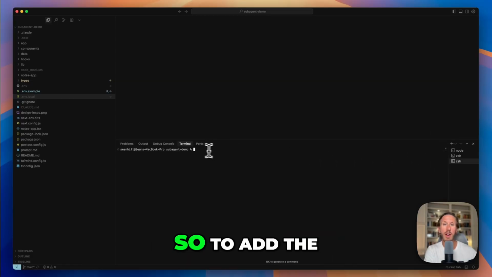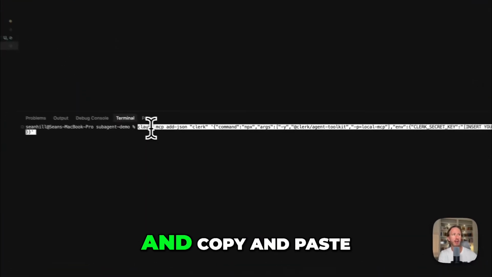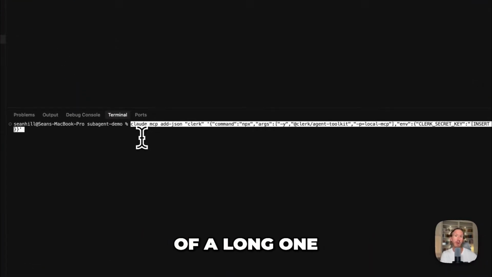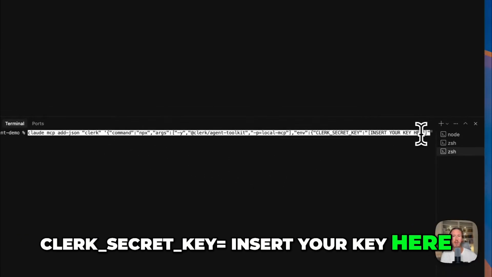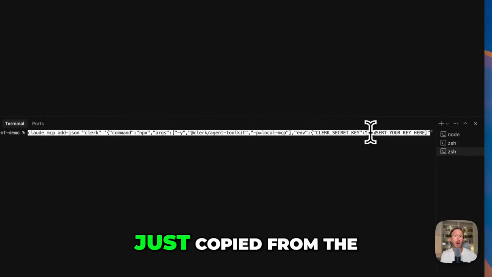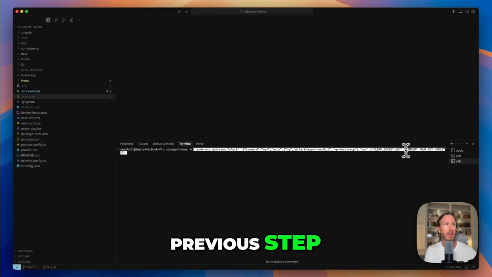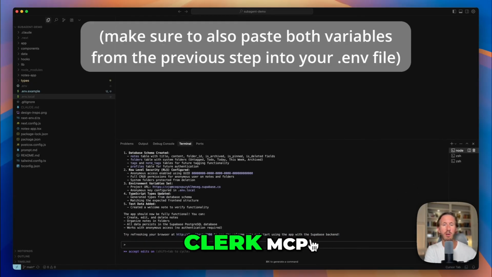So to add the Clerk MCP, just simply open up a new terminal window and copy and paste this command. This one is kind of a long one, but I'll put this in the show notes, don't worry. And where it says Clerk secret key equals, insert your key here, leave the brackets in, but fill in the secret key that you just copied from the previous step and press enter. And once you do that, restart Claude so that it can see the Clerk MCP.